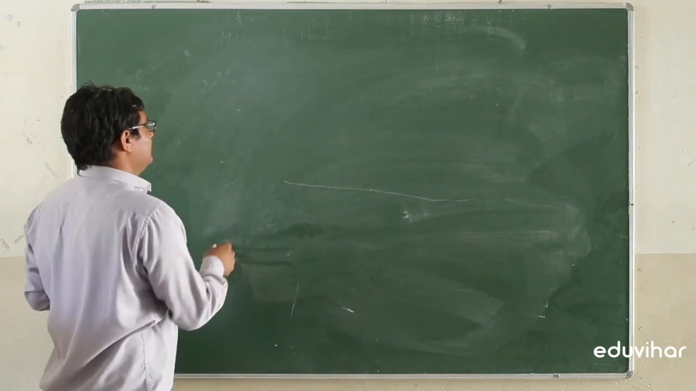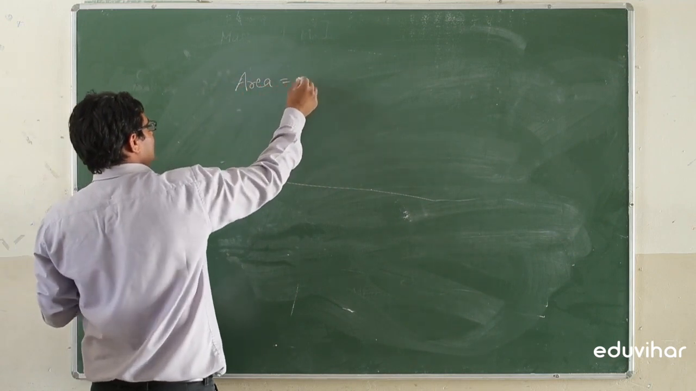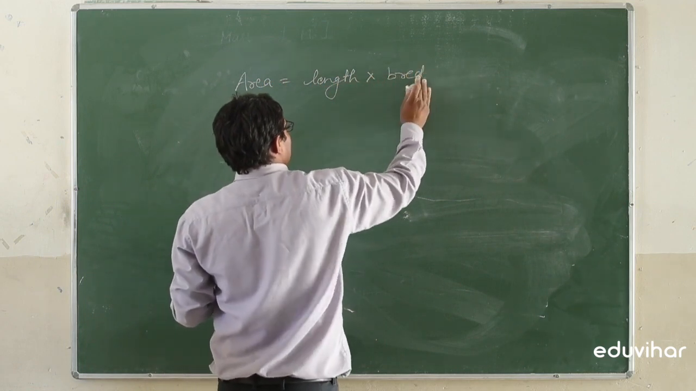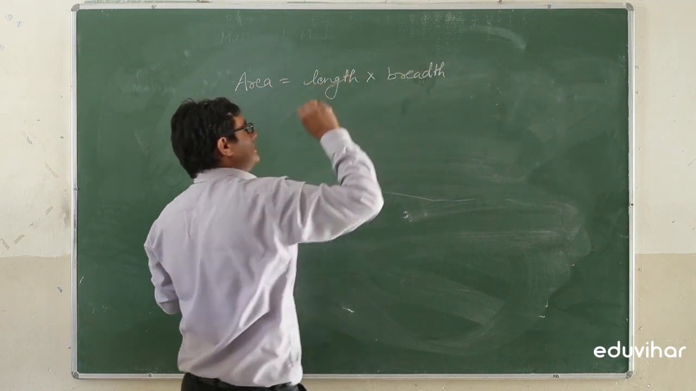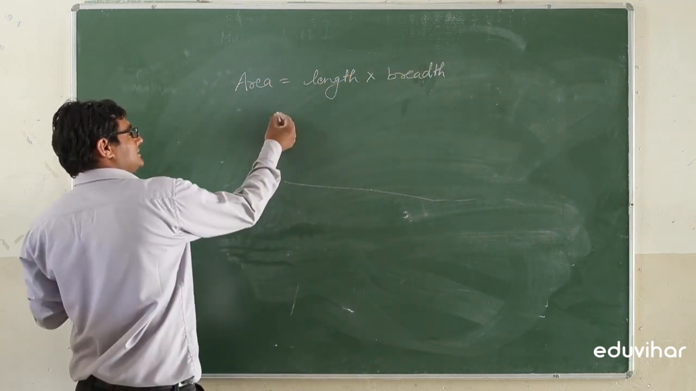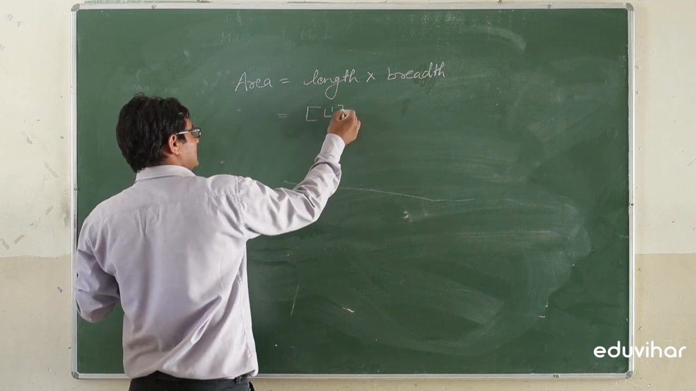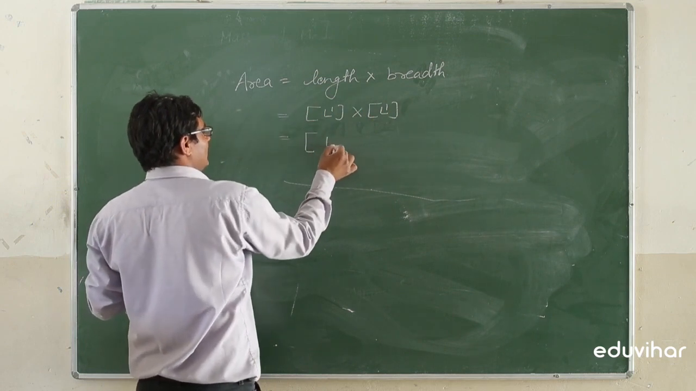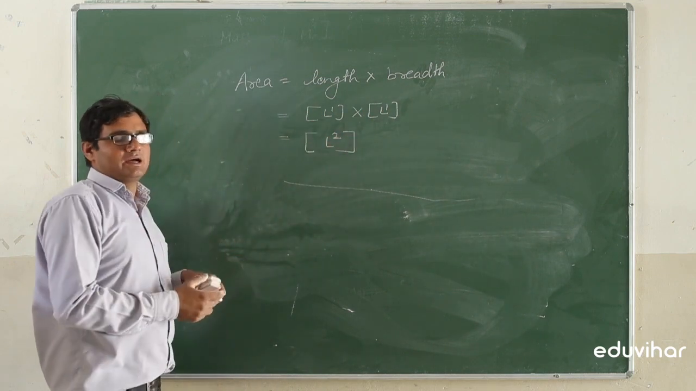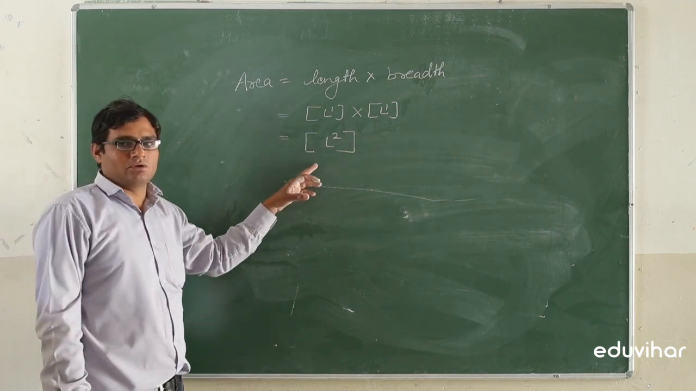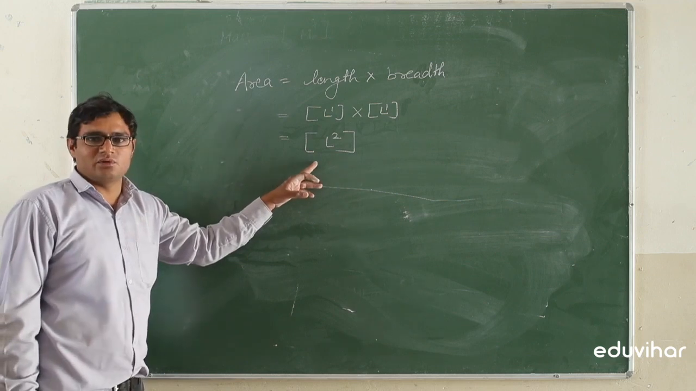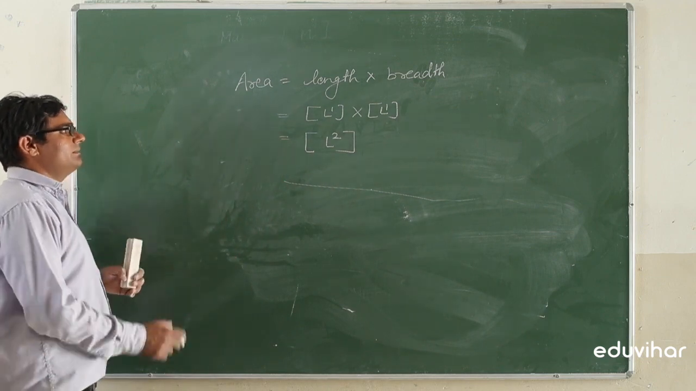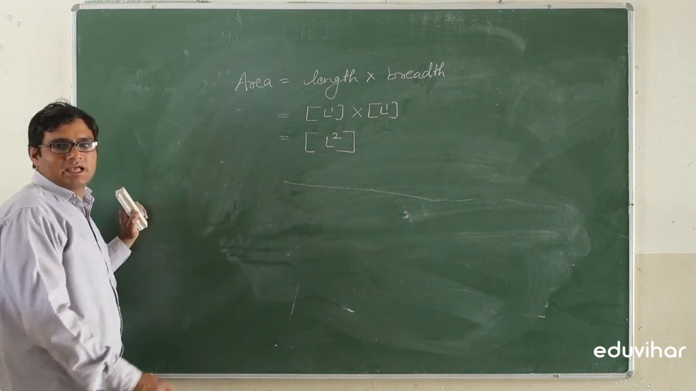Next is area. What is area? This is length multiplied by breadth. Length has the dimension L1, breadth has the dimension L1. So we combine both, and the dimension for area is L2. A power of 2 is required for length in the dimensional formula for the area. There will be no requirement for the mass and time. So the dimensional formula for the area is L squared.